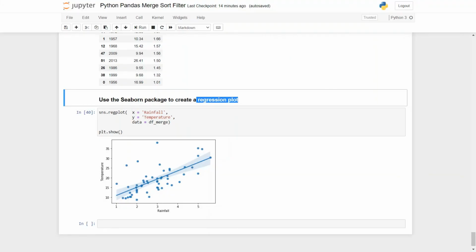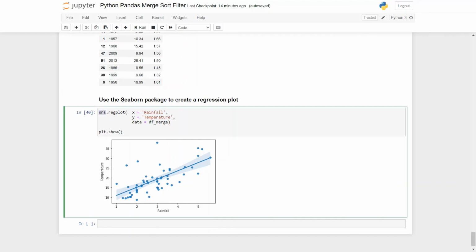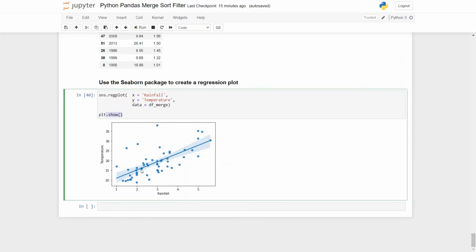So using Seaborn, I've imported it with the alias sns. So sns dot regplot, and the parameters are obviously the x-axis, I have given the rainfall. This is the first variable. The y is given as temperature, the second variable, and the data frame we are working on is df merge, and then obviously we use the matplotlib function plt.show to show the regression plot that will get formed. So this is the regression plot that gets formed, and you can check out what the correlation is.